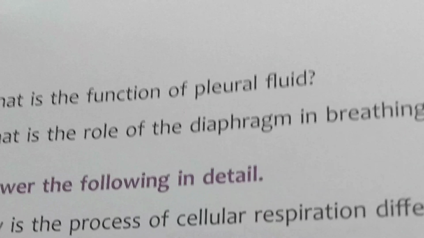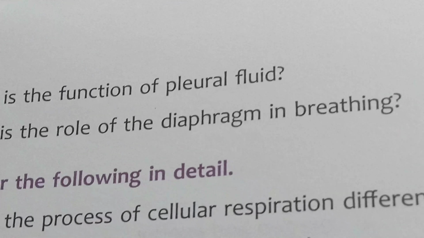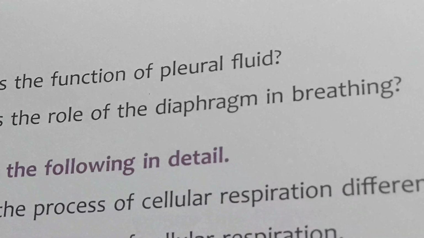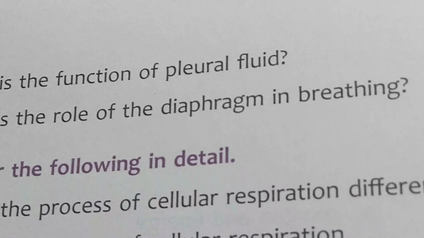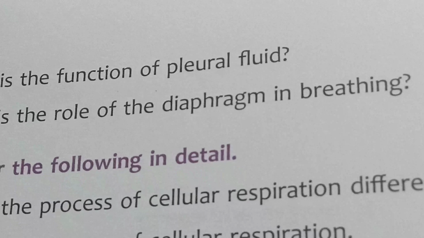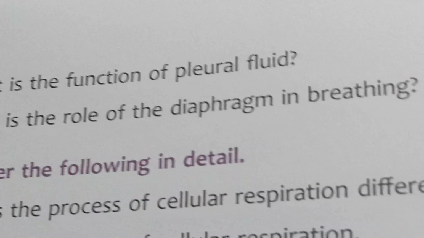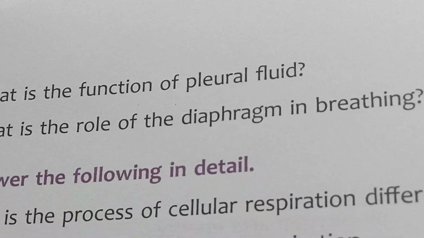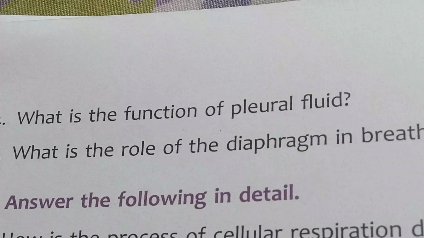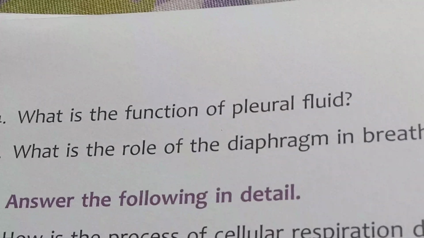In the same way, in the exhalation process, the diaphragm moves upwards, relaxes and releases the carbon dioxide from inside to outside.